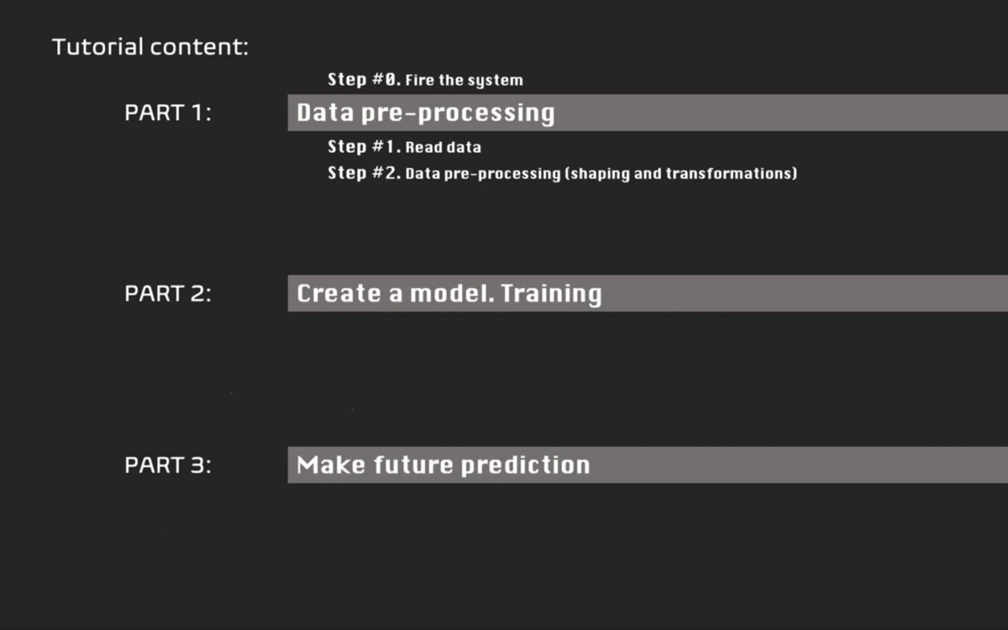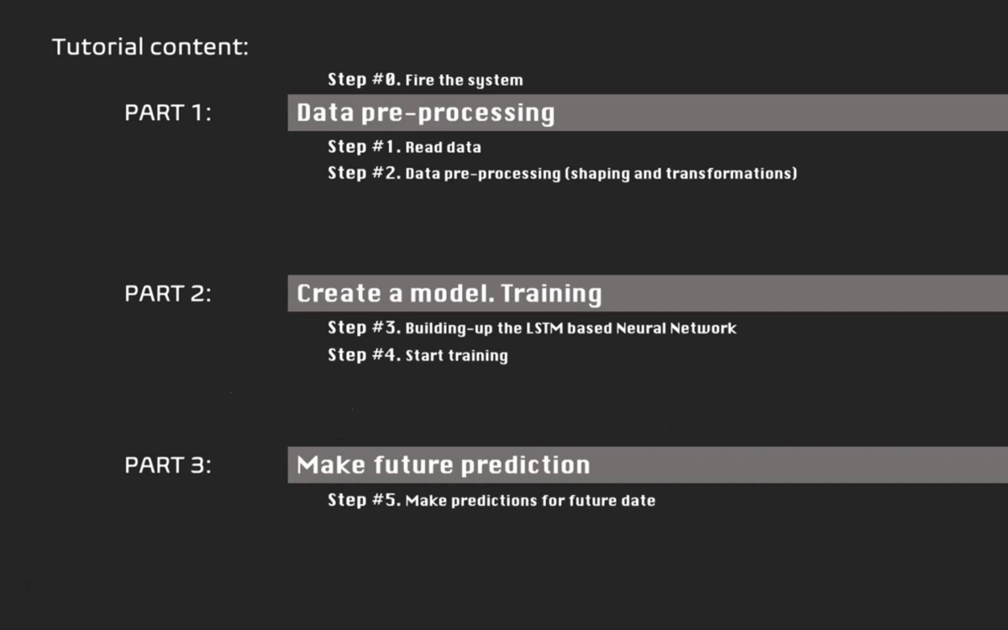In part number 2 we have step number 3 and step number 4. Step number 3 is building up the LSTM based neural network, and step number 4 is start training. Part number 3 has step number 5 and step number 6. Step number 5 is make predictions for future dates, and step number 6 is visualize the predictions.